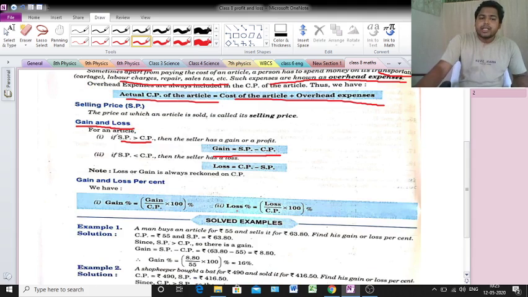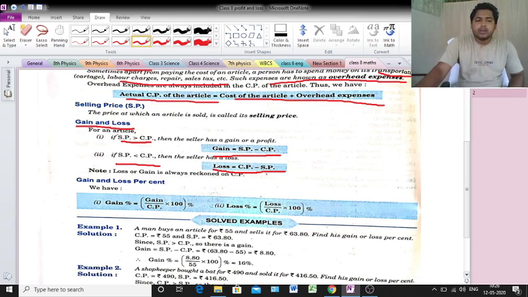When SP is greater than CP, that time gain or profit will come. When SP is less than CP, meaning CP is greater than SP, when CP is greater, যখন CP টা বড়, that time loss will come. That's why loss equals CP minus SP.